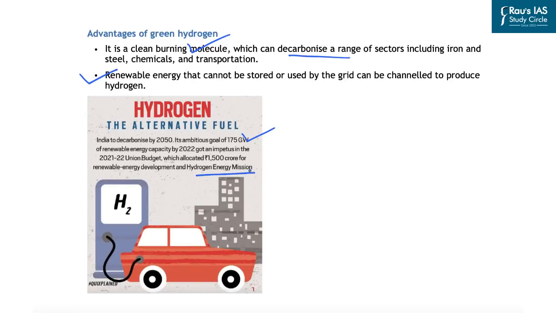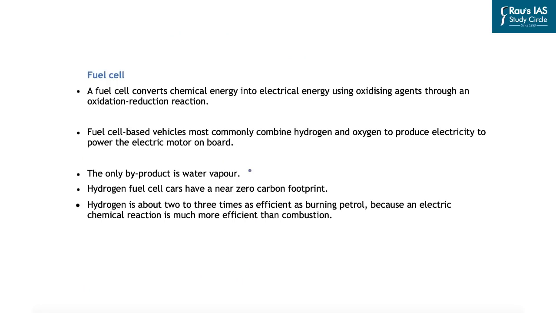And in this, green hydrogen is one of the important focus. Now, fuel cell is one of the technology that utilizes hydrogen as a fuel for generating electricity. So simply a fuel cell is one which converts chemical energy into electrical energy using oxidizing agents through an oxidation reduction reaction. That is the simple basic fact that we need to know.